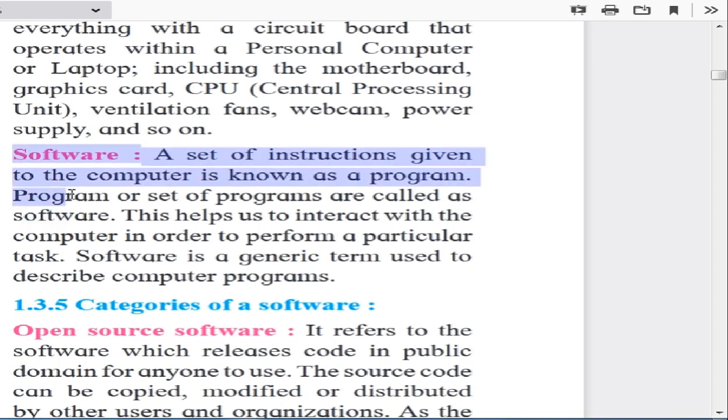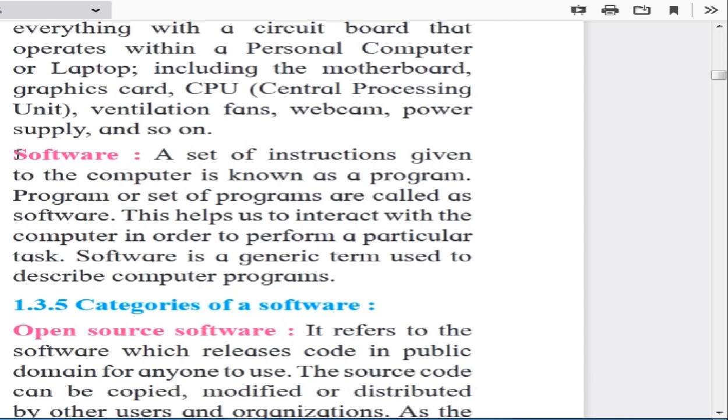Basically, we can say that software is one kind of interface or bridge between the user and the computer. See, the computer doesn't understand our regional languages, or English directly. We have to command the computer in its language. What is the language of the computer then? The language of the computer is machine language, and that machine language is in terms of zeros and ones.